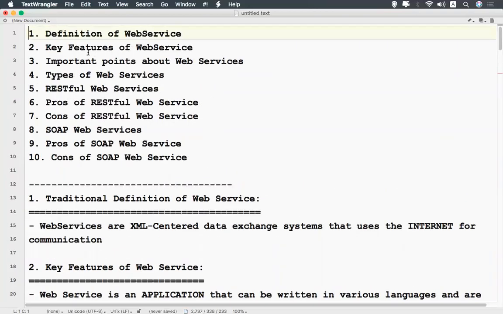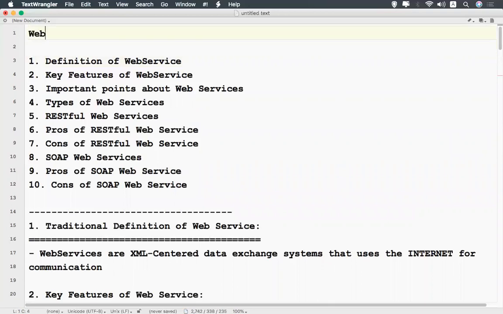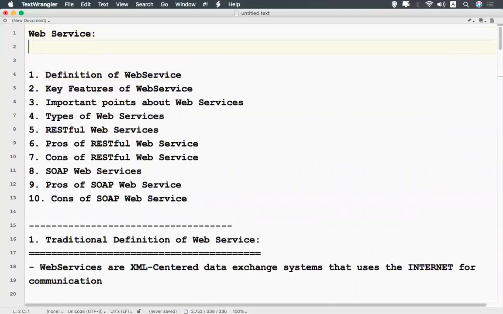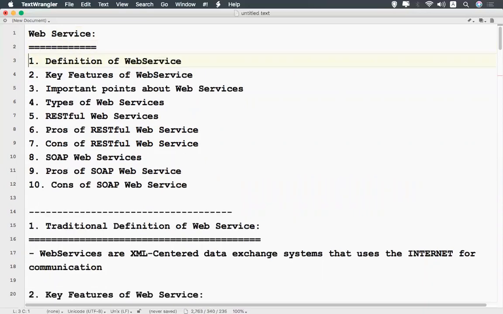So we have discussed web services, right? We have seen the definition of web service, the key features and important points about web services, types of web services, what a RESTful web service is, the pros and cons of RESTful web service, and then what a SOAP web service is, and the pros and cons of SOAP web services. So this is the simple information when you talk about web services.